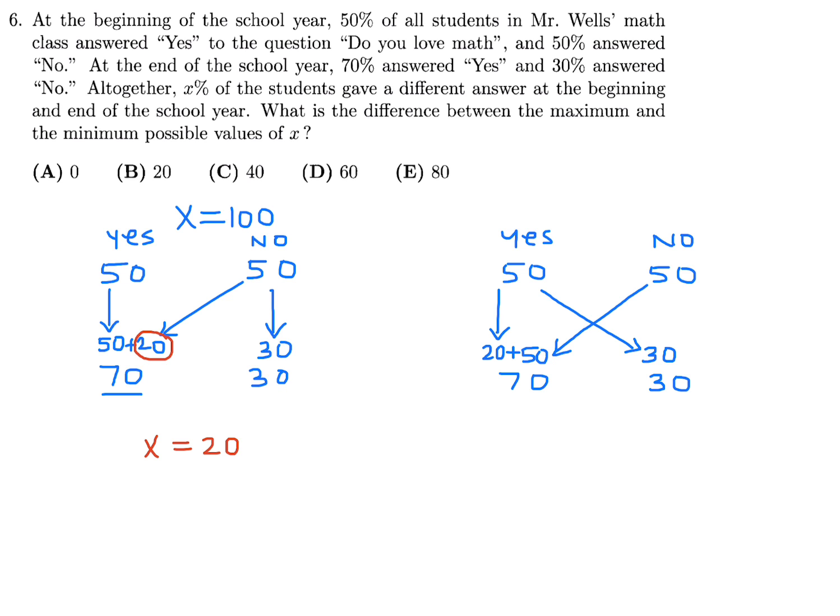Now, how many changed their answer? Well, these 50, they went from no to yes, and these 30, they went from yes to no. So X here is 80. And they want the difference between the minimum and maximum values of X. Well, the maximum value is 80, the minimum is 20, so the difference, which is a subtraction, is 60. So number 6, the answer is D.